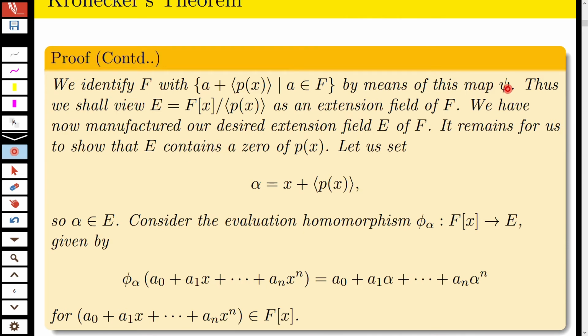Therefore, we identify F with the set of all a plus ideal generated by p(x) such that a belongs to F by means of this map. Thus, we shall view E as F[x] over the ideal generated by p(x) as an extension field of F. Therefore, E equal to F[x] by the ideal generated by p(x) is an extension field of F. That is, F is a subfield of E.